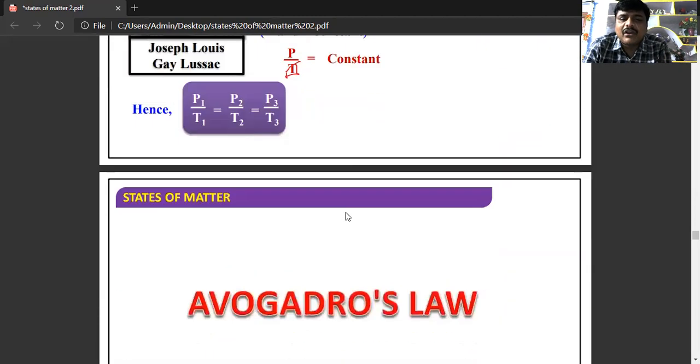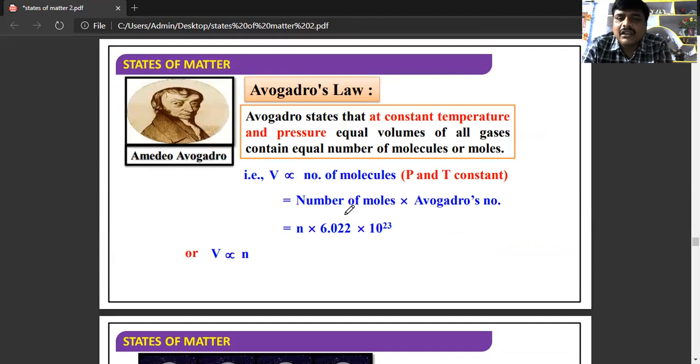And next one is Avogadro's law. At constant temperature and pressure, equal volumes of all gases contain equal number of moles. So when temperature and pressure are kept constant, the volume of a given mass of gas is directly proportional to the number of moles or number of molecules. So see here, V is proportional to the number of molecules, or number of moles into Avogadro number.